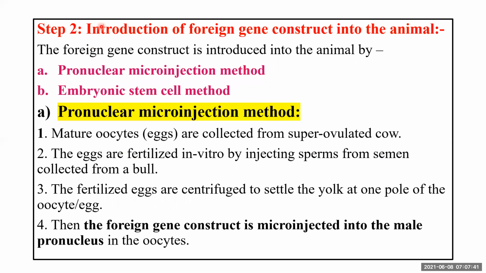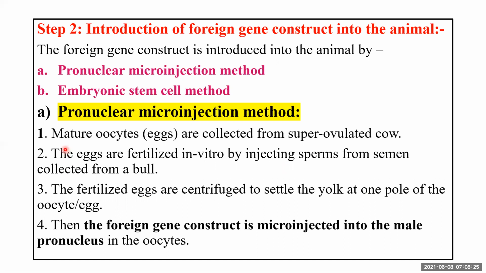Now, the next thing we need to do is introduce this transgene construct into the animal. The foreign gene construct that we have studied in the first step can be introduced into the animal by the pronuclear microinjection method or the embryonic stem cell injection method. Let us discuss the pronuclear microinjection method, by which the foreign gene construct is introduced into the animal.